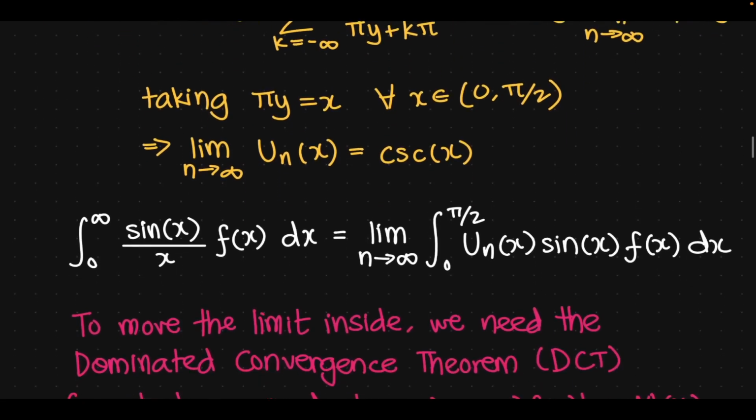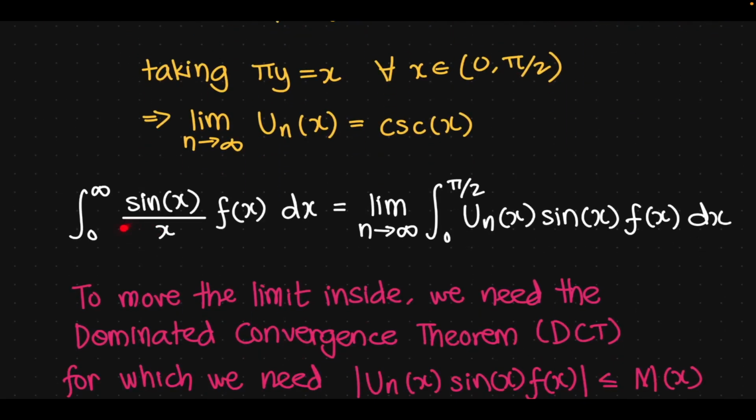So that means our problem of this integral from 0 to infinity sine of x over x f of x dx has just simply become to evaluate limit n goes to infinity of the integral from 0 to pi over 2 of un of x sine of x f of x dx.